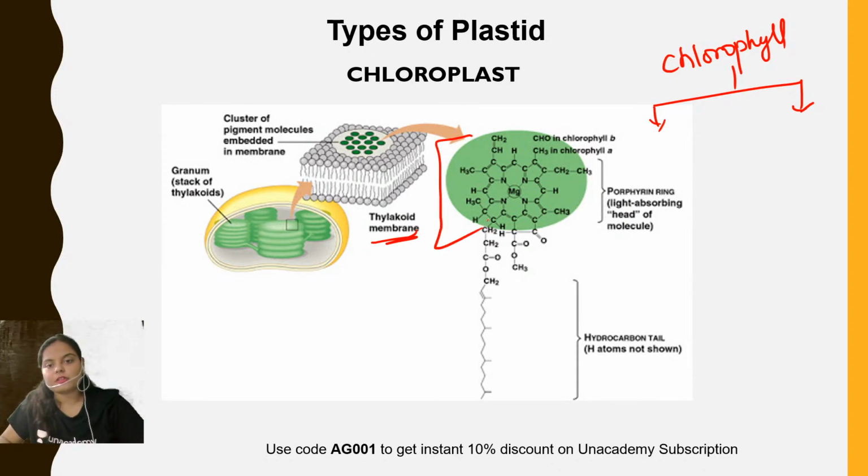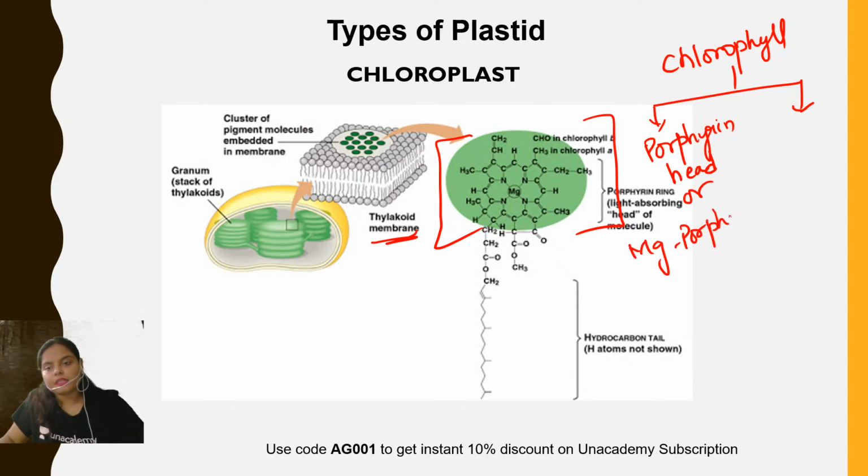This particular region is known as the porphyrin head, or magnesium porphyrin head. Why? Because it contains a magnesium ion in the centermost region, followed by the 4 pyrrole rings: first, second, third, and fourth. These are the 4 pyrrole rings, altogether known as the porphyrin ring.